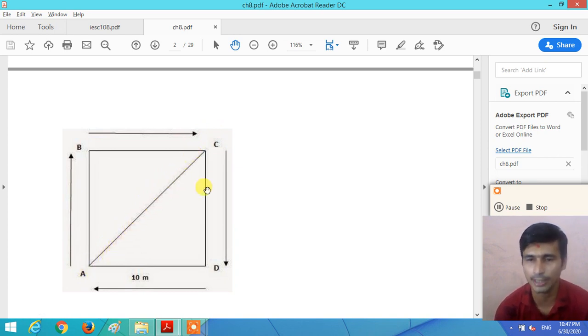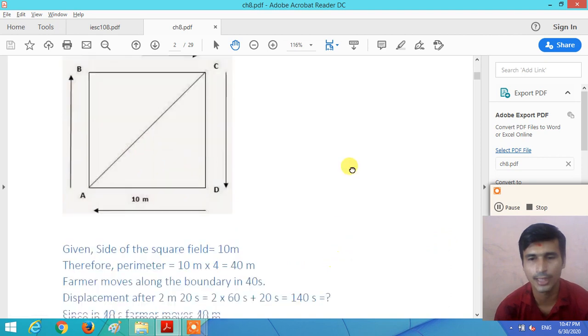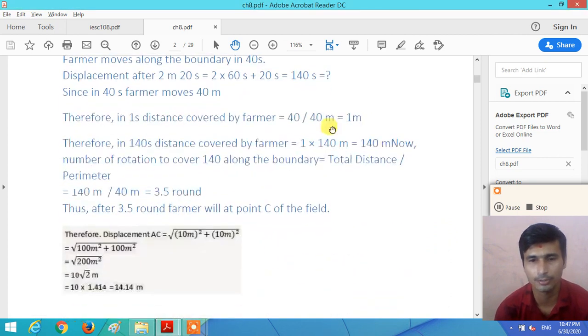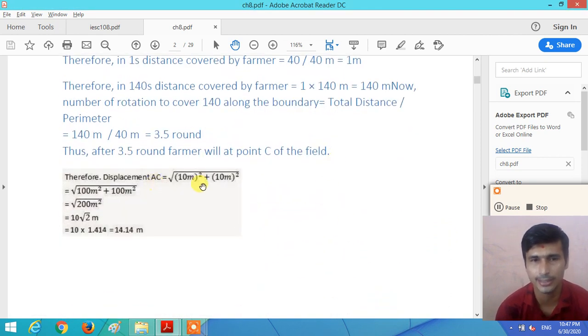So how do we calculate AC? With the help of the Pythagoras theorem. So here two sides are given to you, 10 meter, right, and we need to find the hypotenuse. So the magnitude of the displacement AC is equal to under root of first side square 10 square plus second side square 10 square.